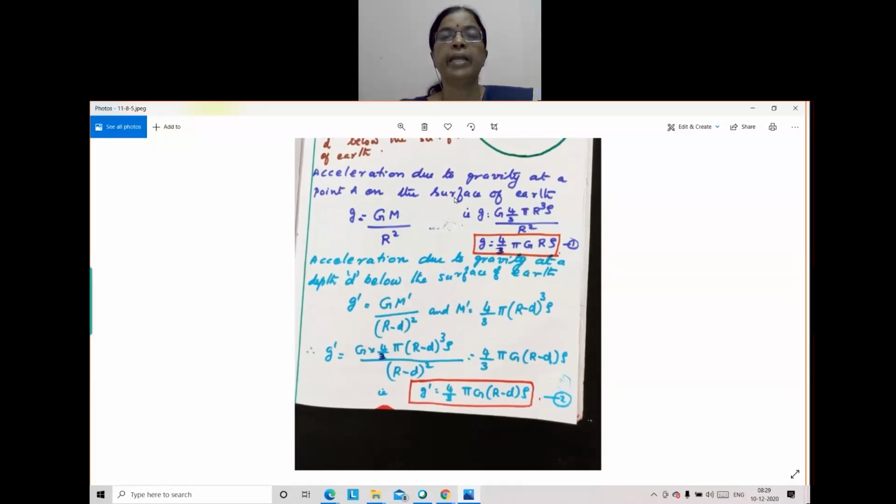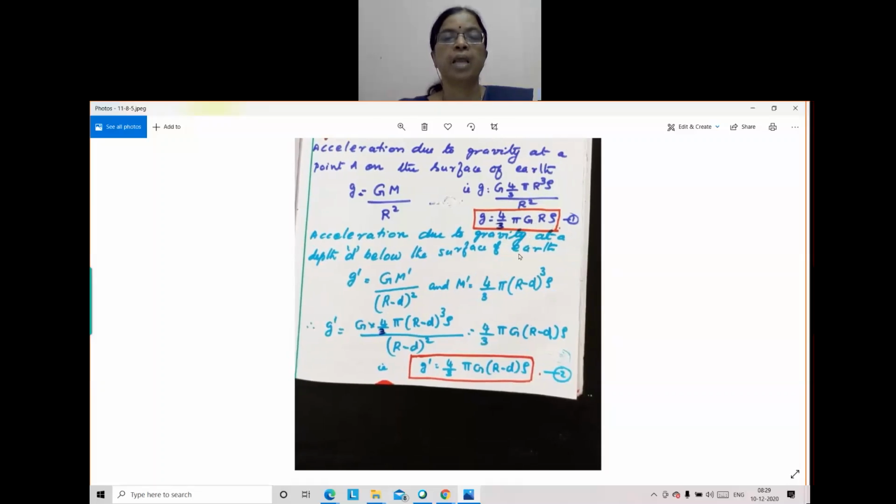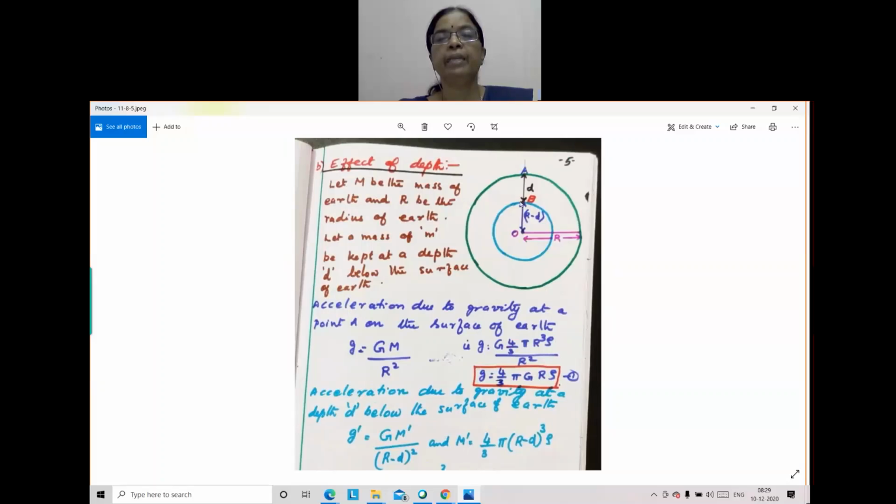So remember, when we dig earth, its mass we have to consider, and you have to write this expression for acceleration due to gravity. And acceleration due to gravity at a depth d below the surface of the earth, we write m dash, mass is different, g dash, acceleration due to gravity is different, at a depth d below the surface of the earth.